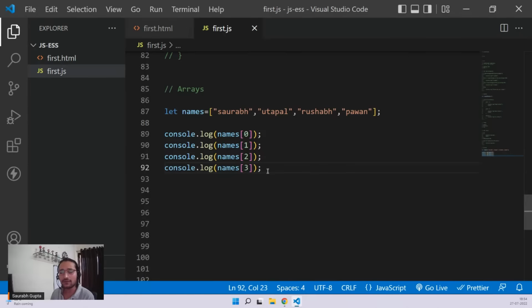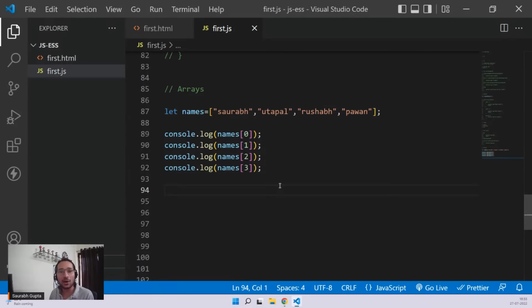Now you'll see one very, very important thing here, that because I had 4 values, I wrote it 4 times. So what if I have 20 values? Am I going to write it 20 times? What if I have thousands of values in my array? That means arrays solve one of my problems, that is storing data at one place, but they don't solve the other problem. Like if my array is having 20,000 values, am I going to write 20,000 times? No. And now here comes the importance of what we learned yesterday.